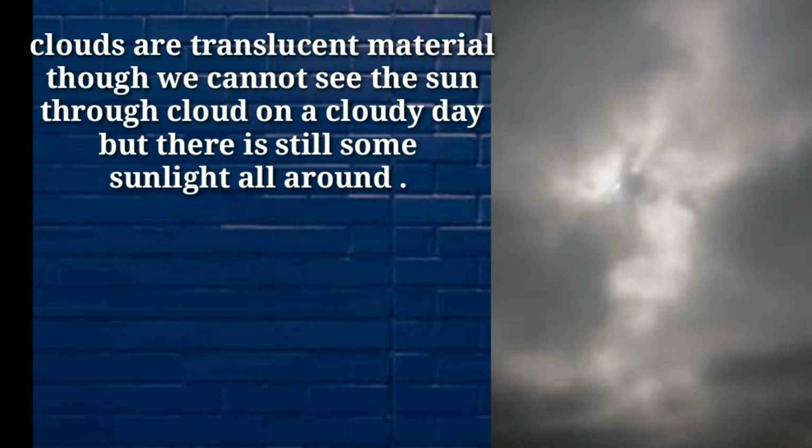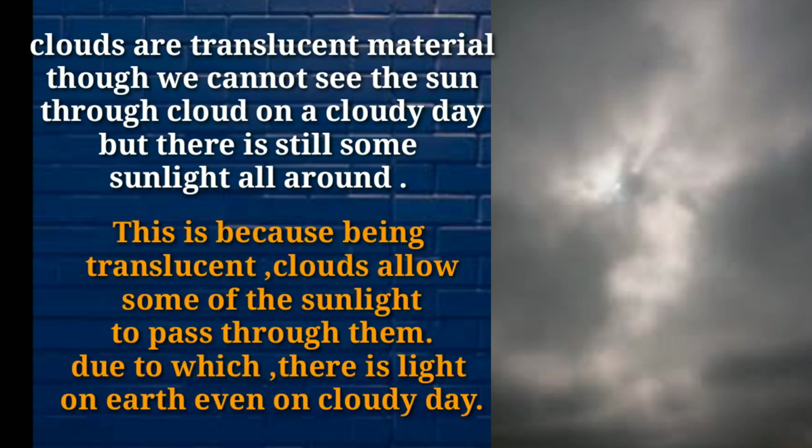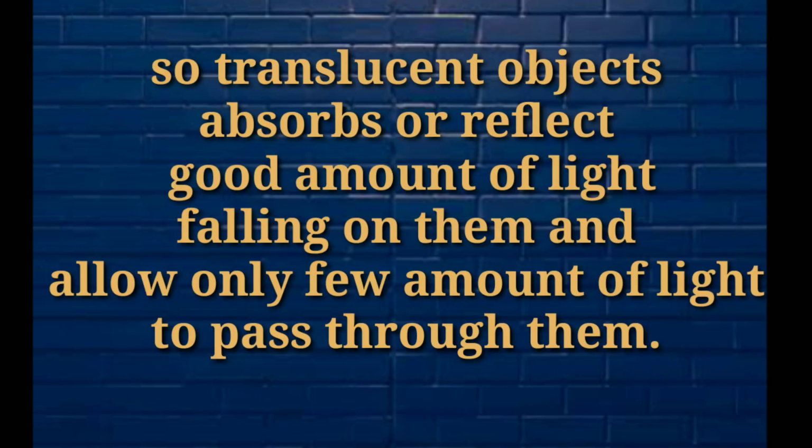Clouds are translucent material. Though we cannot see the sun through clouds on a cloudy day, still there is some sunlight all around. This is because, being translucent, clouds allow a few of the sunlight to pass through them, due to which there is light on the earth even on a cloudy day. The translucent object absorbs or reflects a good amount of light falling on it and allows only a small amount of the light to pass through it.